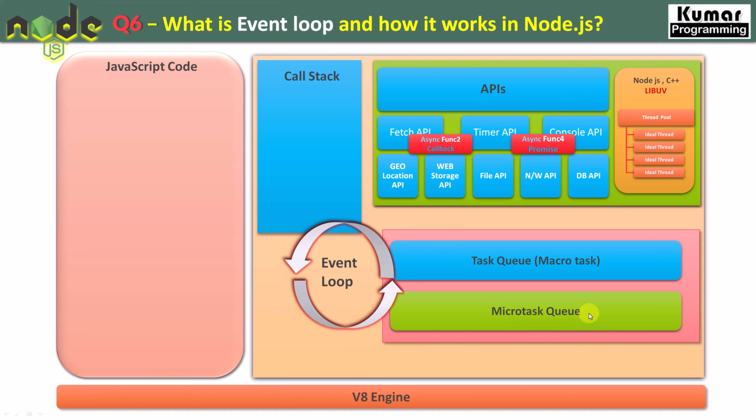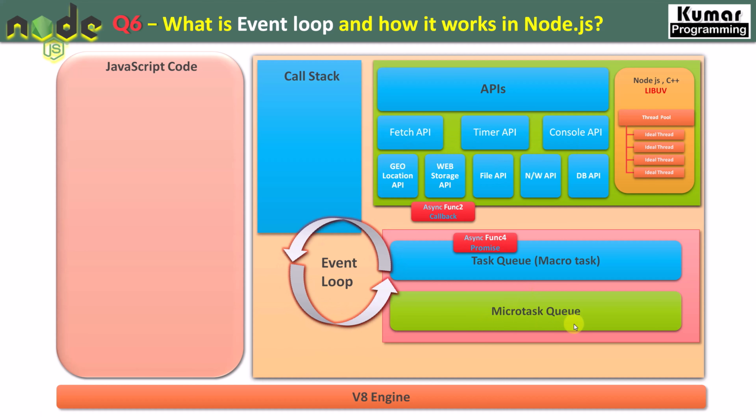Okay. Whenever I'm talking about a callback function, callback function events are always registered inside the task queue, right? And promises are registered inside the micro task queue. We are going to detail the differences in our upcoming videos, but here just understand that callback function events are registered in the task queue, and promise function events are registered in the micro task queue, right?